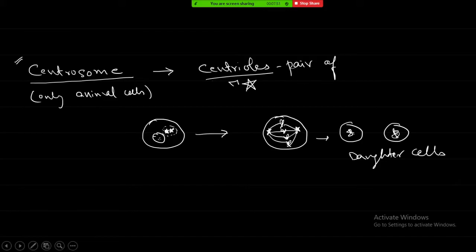So you see what is written: a region surrounding the centrioles located near the nucleus, that is the centrosome. It contains two or more centrioles. Centrioles are surrounded by radiating microtubules to form a star. A star is something like an aster. During cell division, when these fibers come out, they will appear like a star. That is an aster. These fibers that are formed are known as the spindle fibers.